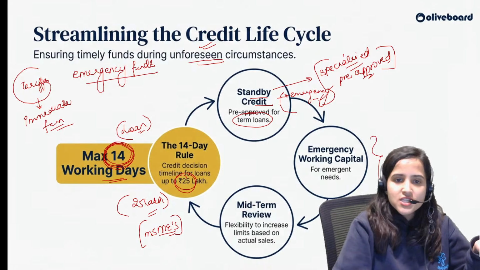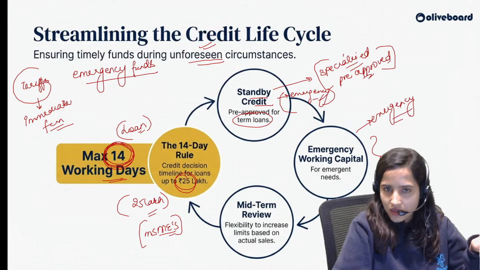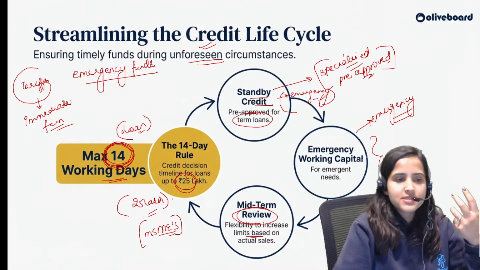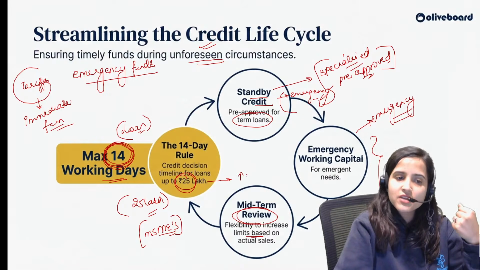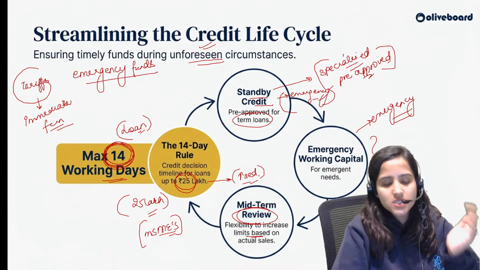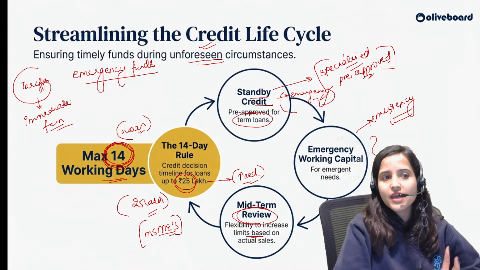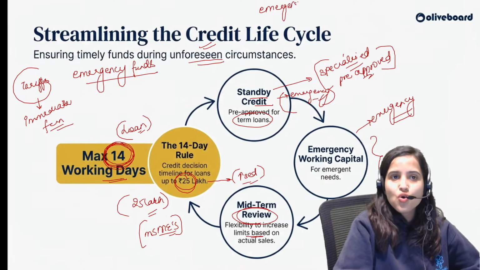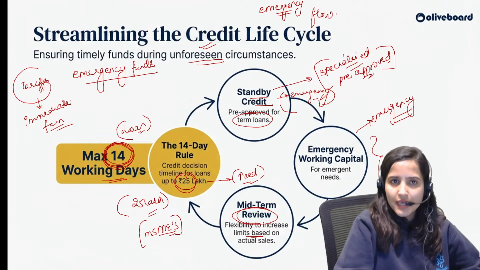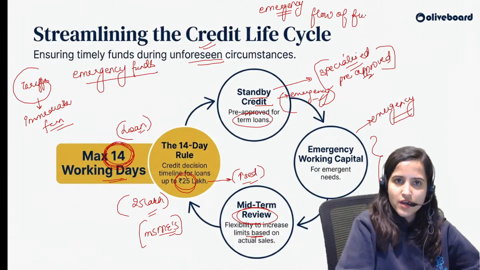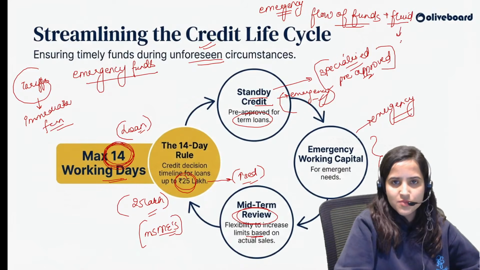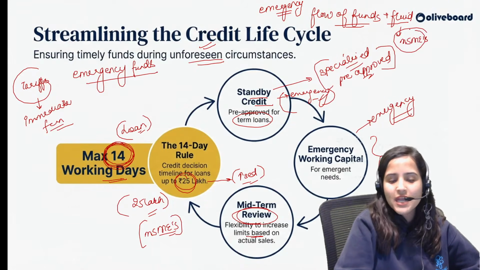Apart from that, emergency working capital is also provided for emergency purposes, and a mid-term review will also be done to increase the limit. So this limit is 25 lakh. This limit can be increased also after any kind of mid-term review. So if in case there is any unforeseen circumstance or in case of any emergency, so that flow of funds is fluid and easy for these MSMEs, because unforeseen circumstances can happen with anyone.